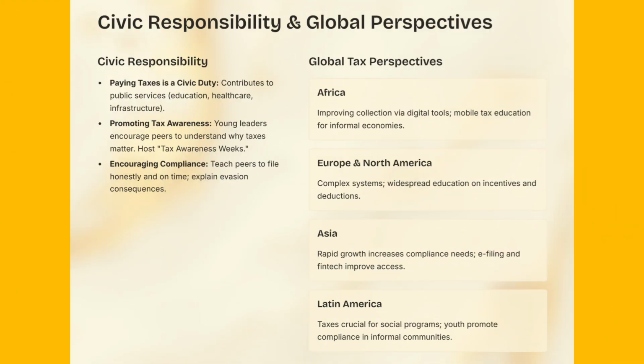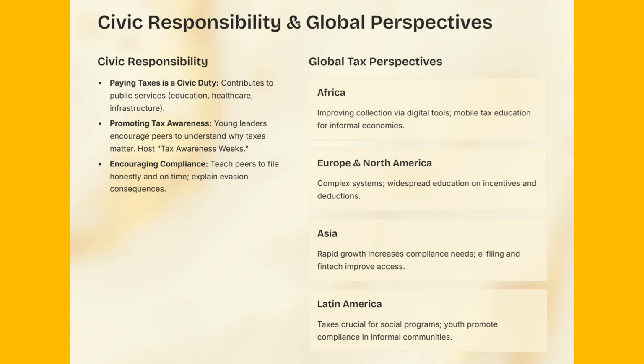9. Civic responsibility and taxes. 9.1 Paying taxes is a civic duty. Taxes contribute to public services that benefit communities, including education, healthcare, and infrastructure. 9.2 Promoting tax awareness. Young leaders can encourage peers and younger students to understand why paying taxes matters. Schools can host tax awareness weeks with activities, games, and discussions. 9.3 Encouraging compliance. Teach peers to file taxes honestly and on time. Explain the consequences of evasion for individuals and society.